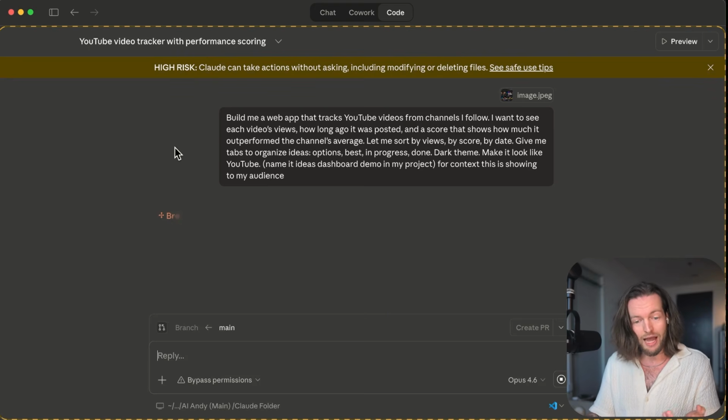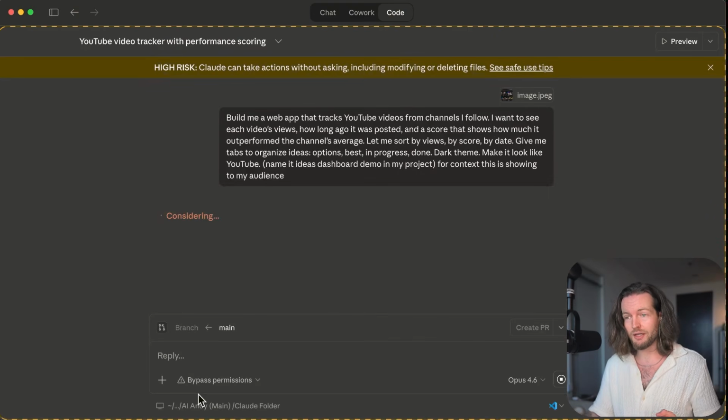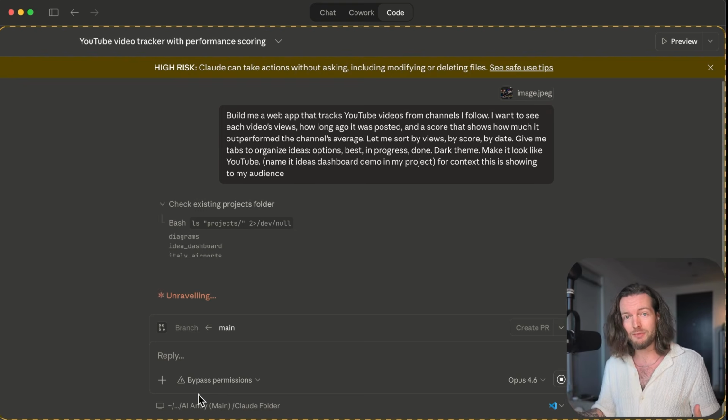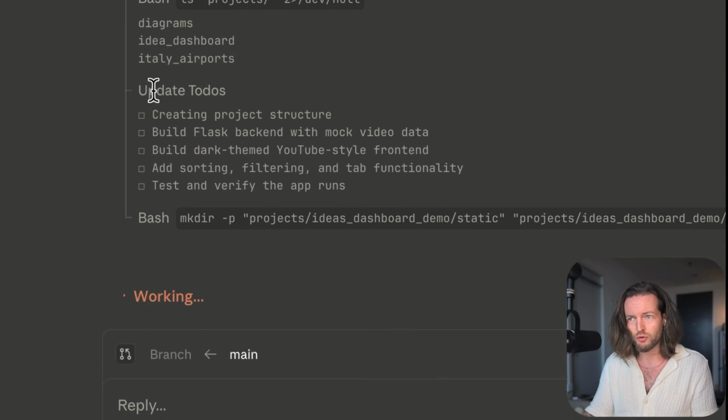Just like that, the Claude app in the top is going to say high risk. And that's because we have the bypass permissions on. And it essentially means that I don't have to click yes every time it wants to run a command. So now it's working. It's going to read my prompt, it's going to plan the architecture, it's going to create the files, write the code, set up the database, and give me a working app. As you can see, it just created its own to-do list.